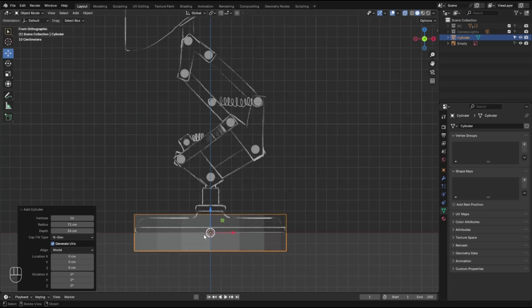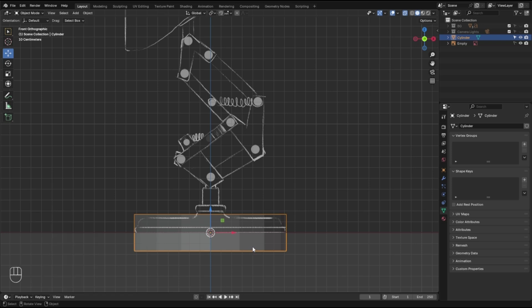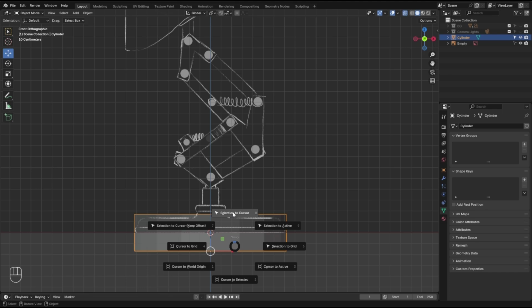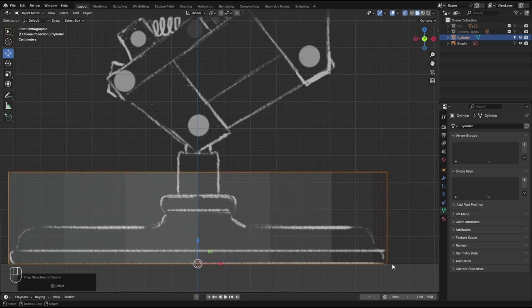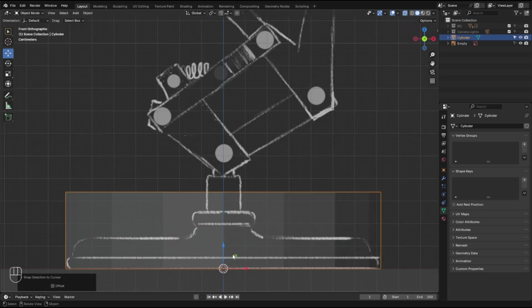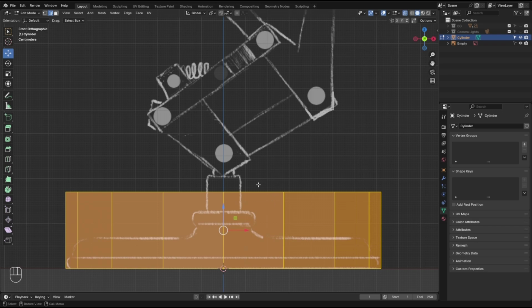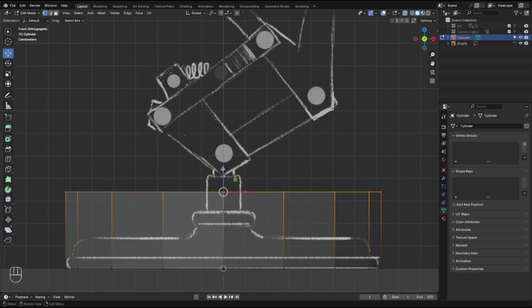So I wanted this pivot point to be at the bottom, so using 3D pie menu, let's put the origin at the bottom and put this cylinder with the snap selection to cursor right on top of the x-axis. All right, everything seems good. Let's go to the edit mode, and grab these vertices.